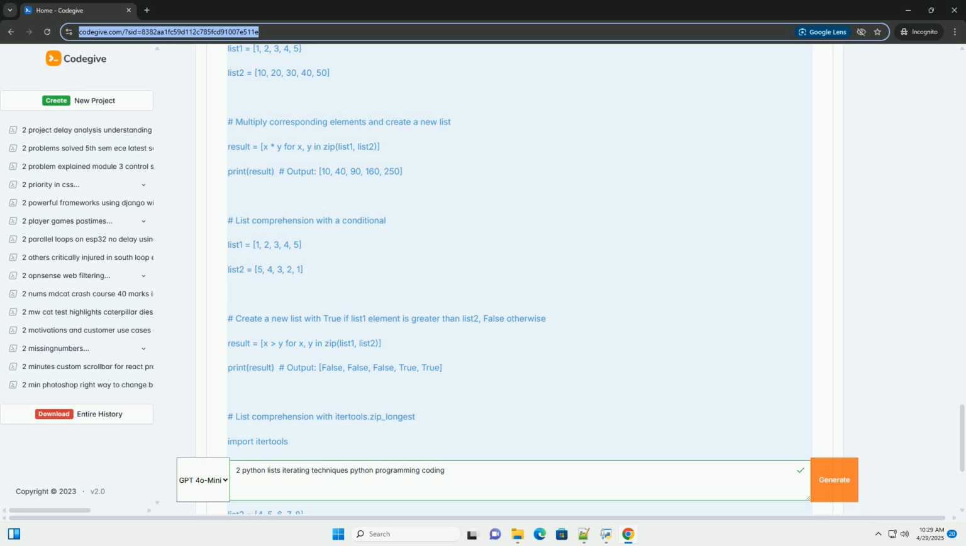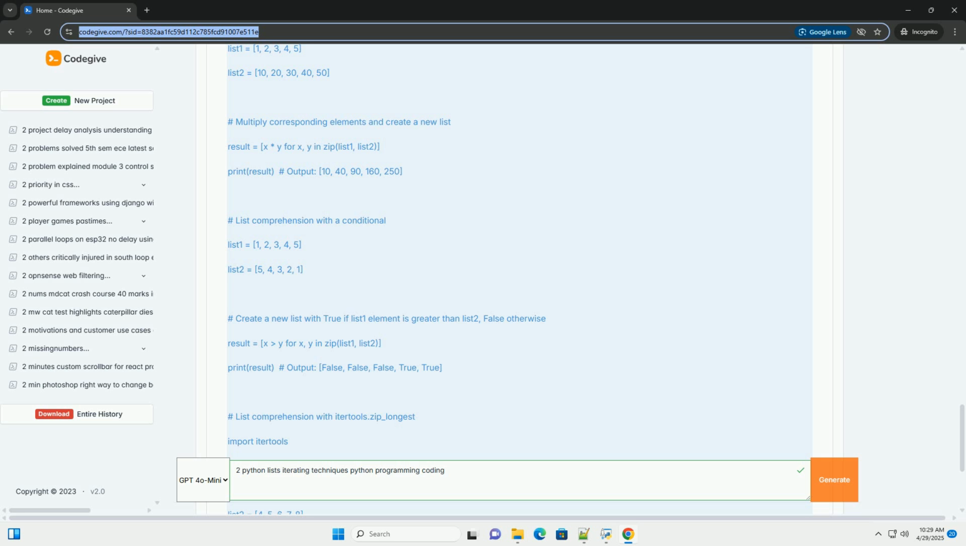Advantages: handles unequal length lists without truncating or raising errors; provides a way to control the value used for padding. Disadvantages: requires importing the itertools module; you need to be mindful of the fill value and how it might affect your calculations or comparisons.